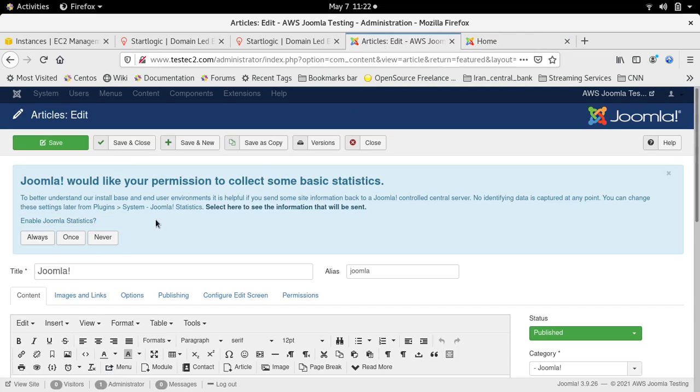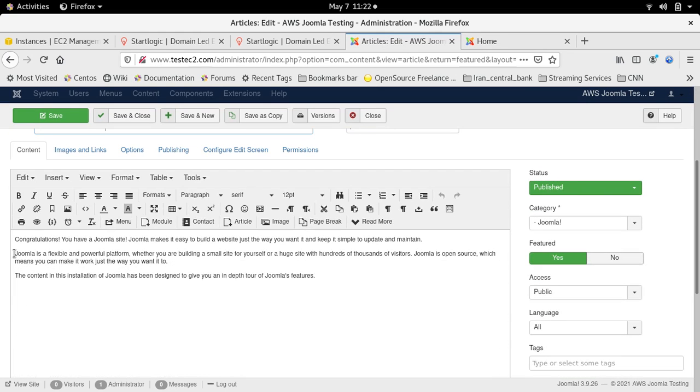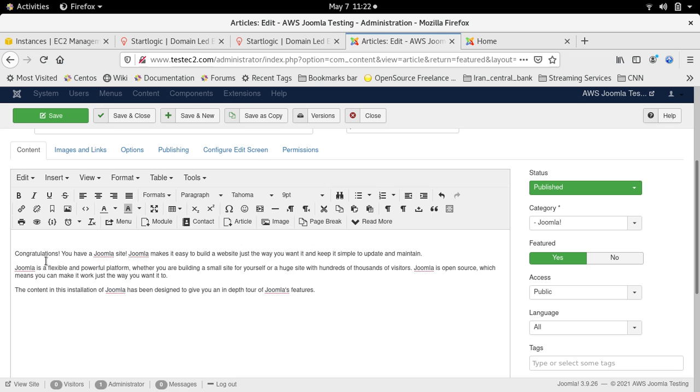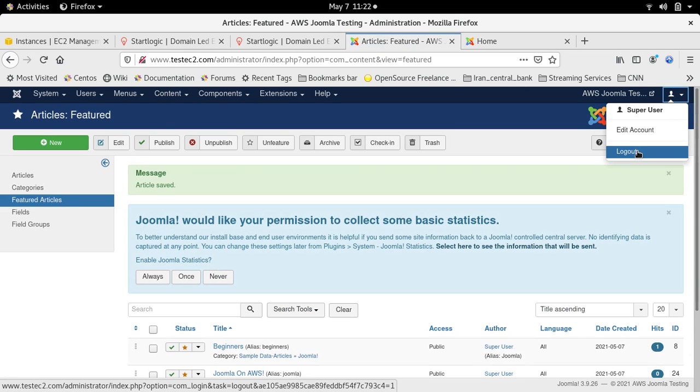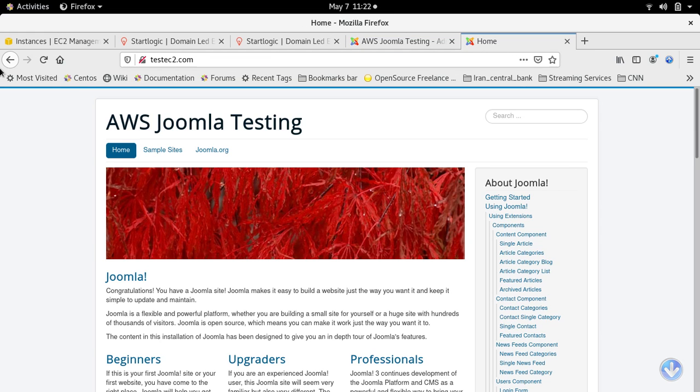So we're just going to make a small change. Just put Joomla on AWS. And probably down here we're going to put SSL demo. We're going to save and close that. We're going to log out. And when we refresh, we expect to see those changes here.